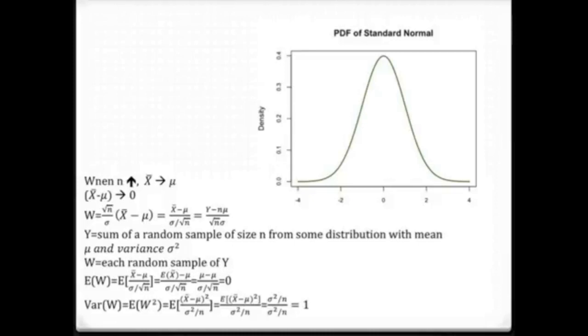Y is the sum of a random sample of size n, and W is built from each random sample of Y. So W will be equal to x bar minus mu, then divided by sigma, then divided by the square root of n. The expected value of W will be equal to 0. The variance of W will be equal to 1. It will be the same as the standard normal distribution. They all have mean 0.